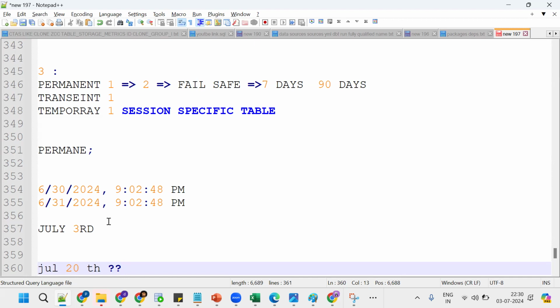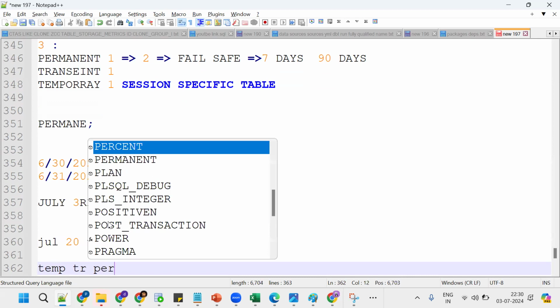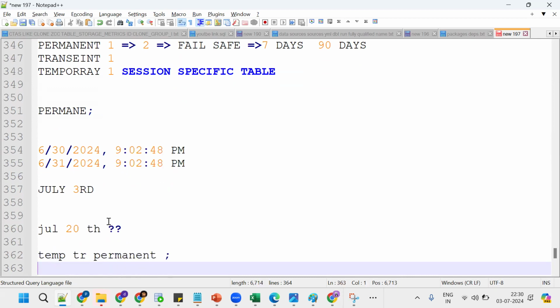From the current point, if I want to access the historical changes that have been updated, deleted, or dropped, we should go for the time travel concept here. Temporary table, transient table, permanent table are there. We'll see the differences one more time, and they come up in interviews. This is a very important concept. Getting a little bit at least.